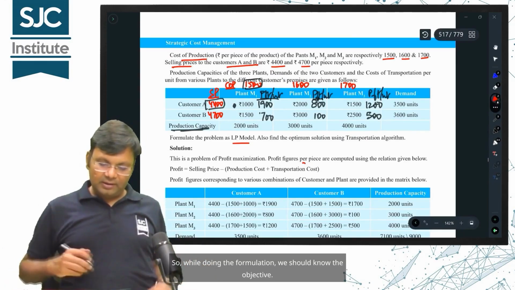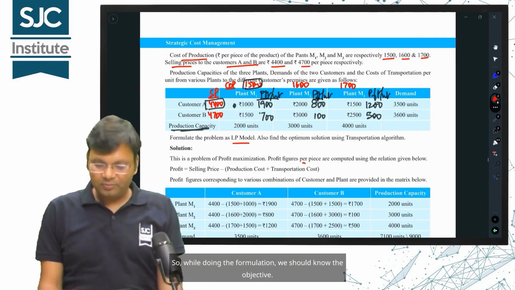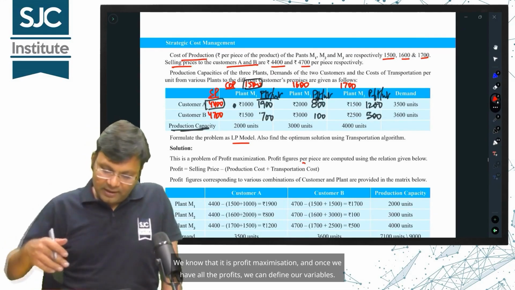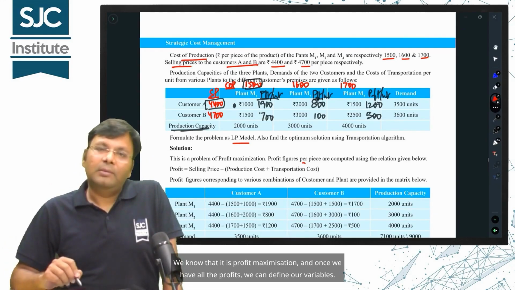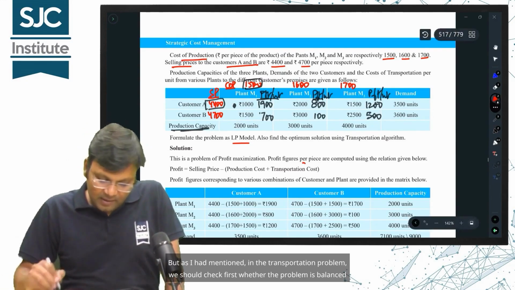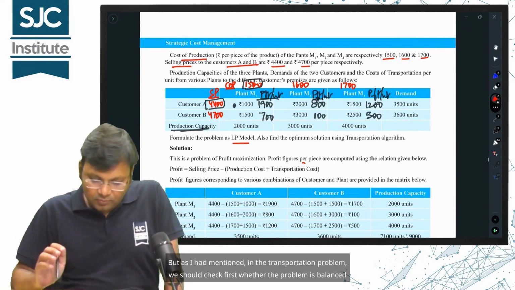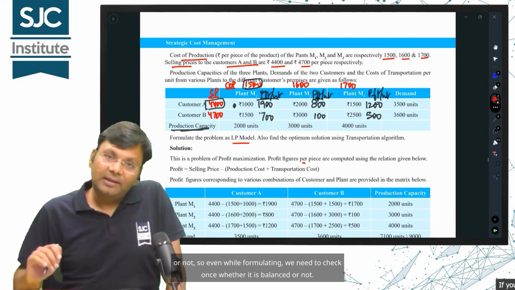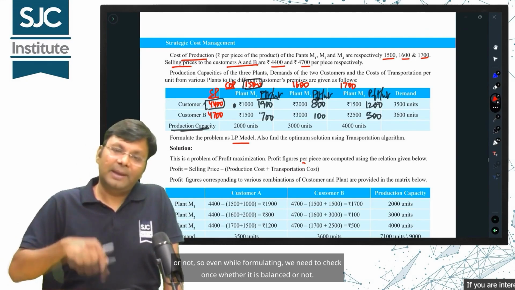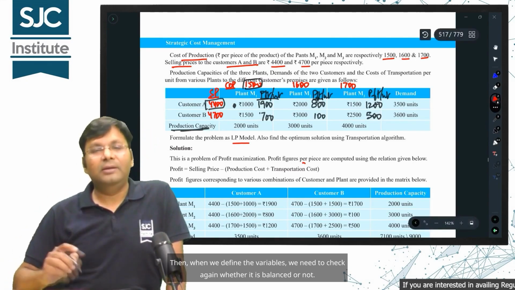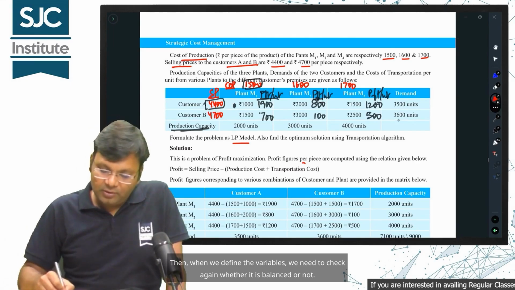So, while doing the formulation, we should know the objective. We know that it is profit maximization, and once we have all the profits, we can define our variables. But as I had mentioned, in the transportation problem, we should check first whether the problem is balanced or not. So even while formulating, we need to check once whether it is balanced or not. Then, when we define the variables, we need to check again whether it is balanced or not.